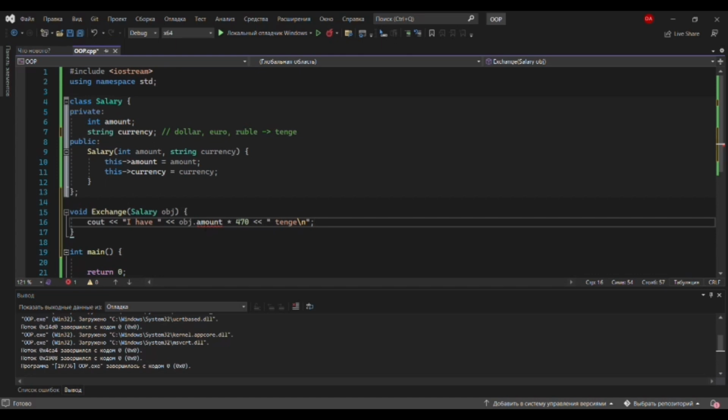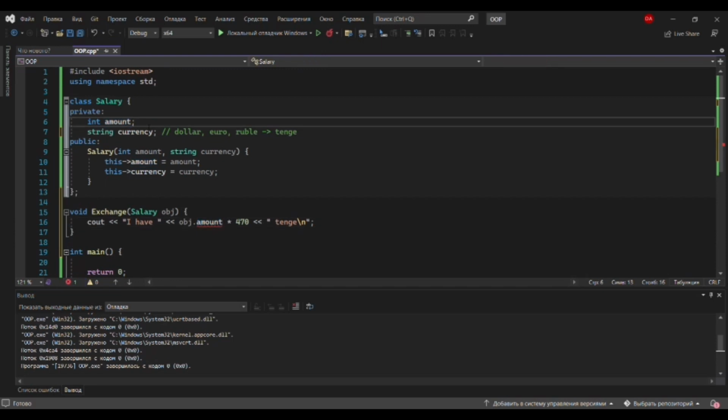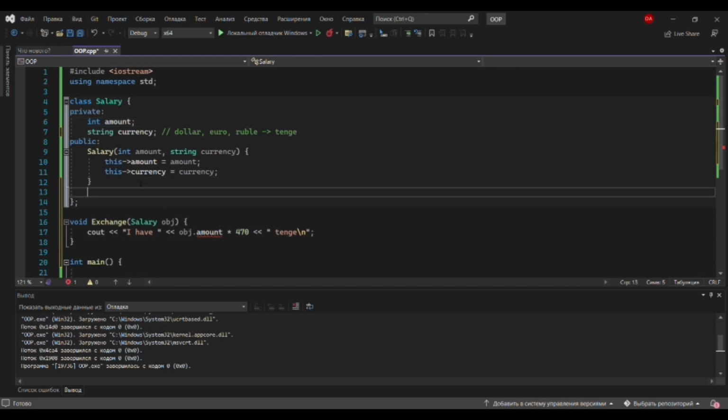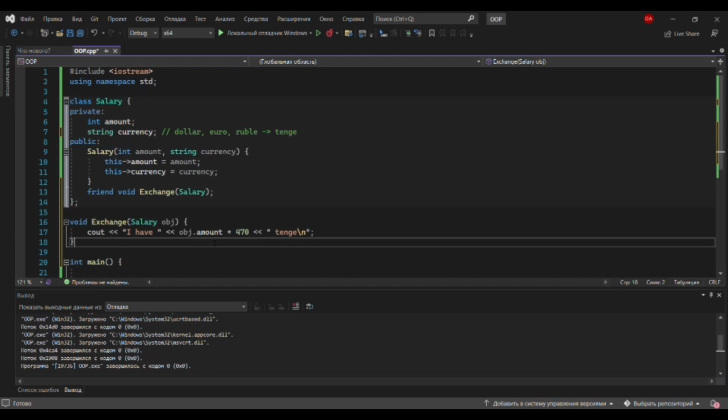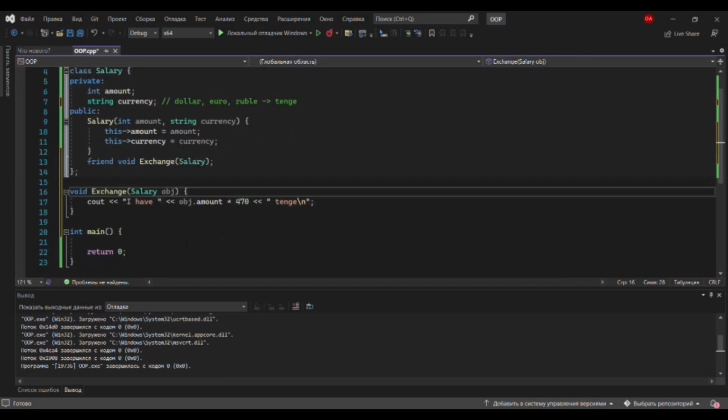Unfortunately, in this case, our function has no access to the amount because amount and currency is our personal information, but we can have access to this data by using keyword friend and write our function void exchange, and it will be friendly to our class salary. As you can see, compiler has accepted that the function is friendly and give us access to the data.